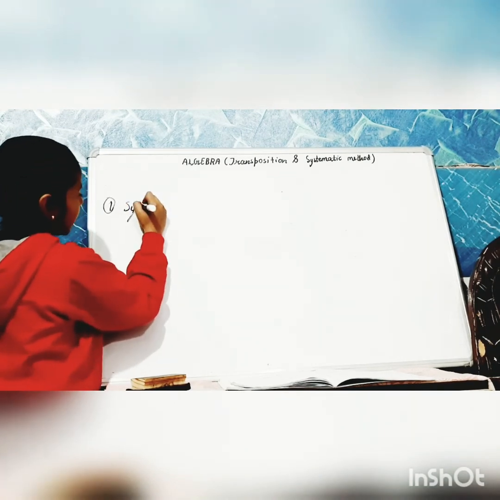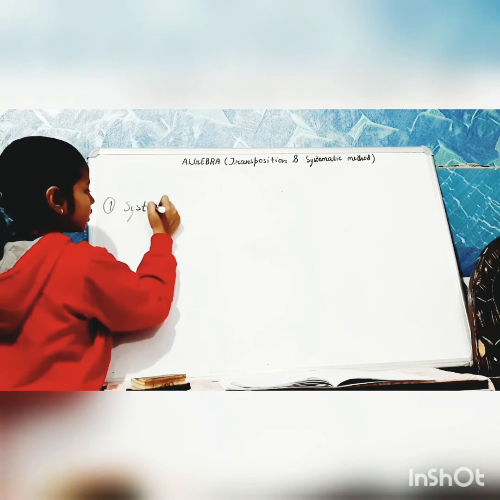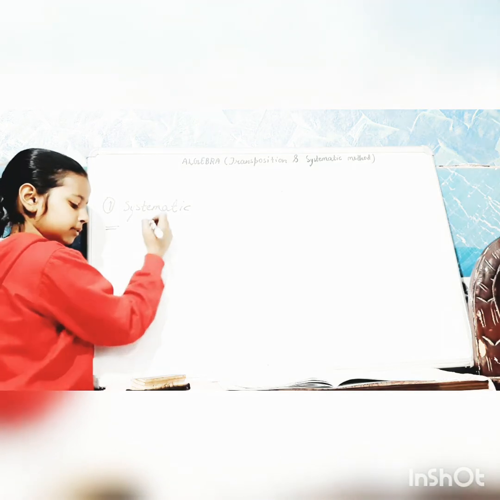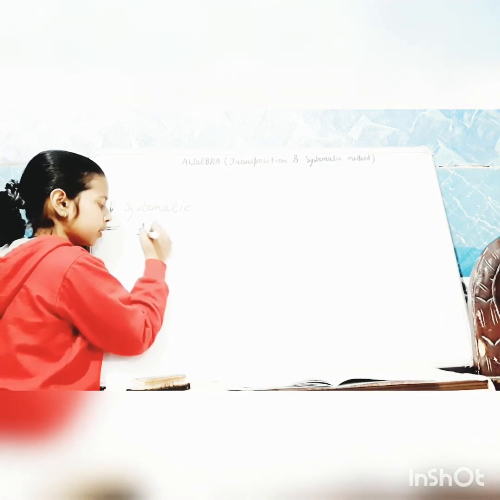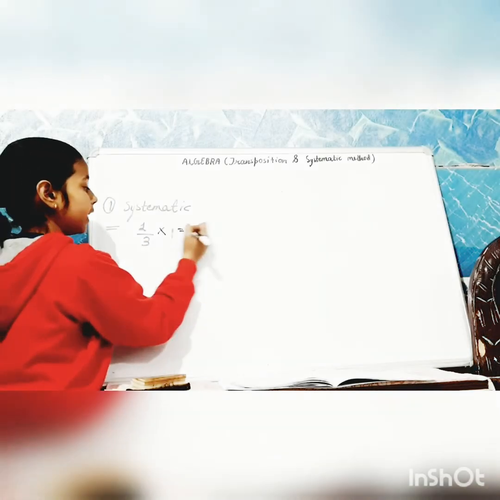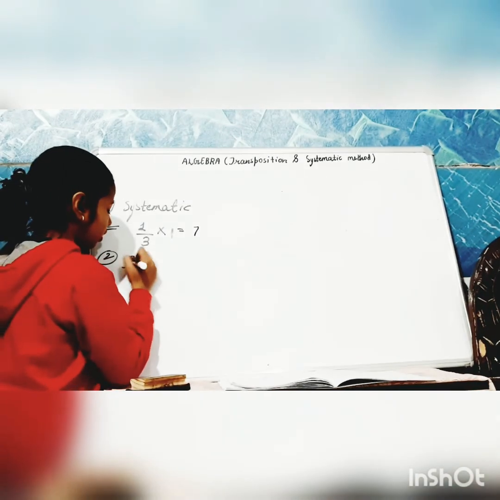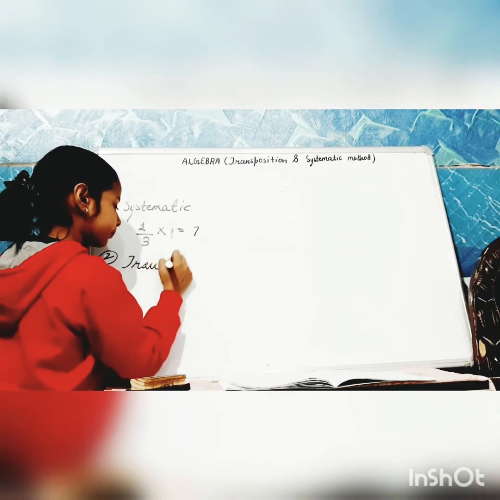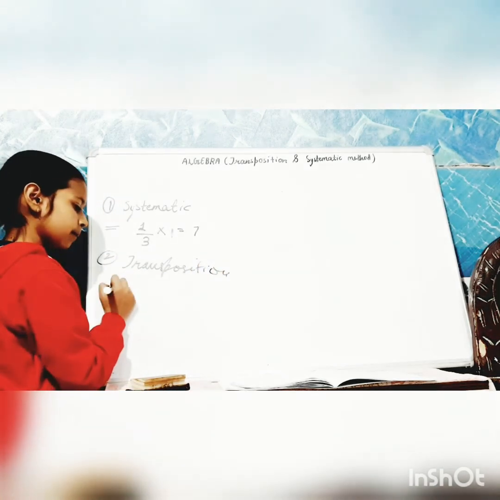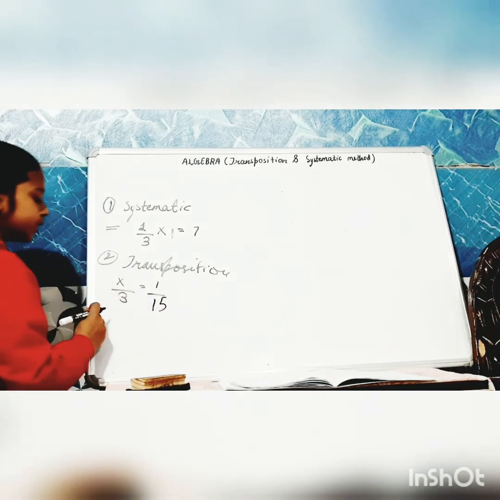So, from the systematic method, सिस्टमैटिक मेथड में से आपका होमवर्क है 1/3x is equals to 7, and from transposition method your homework is x/3 is equals to 1/15. So solve these questions in your notebook.